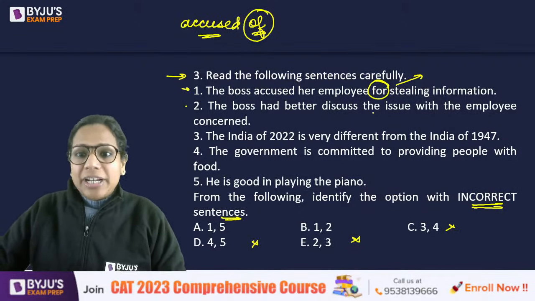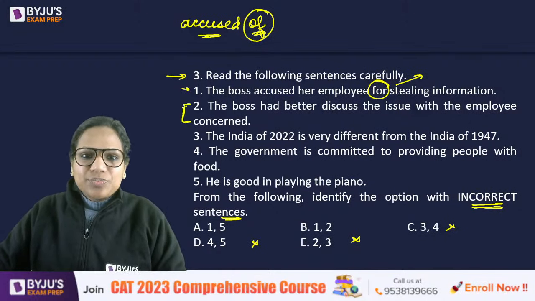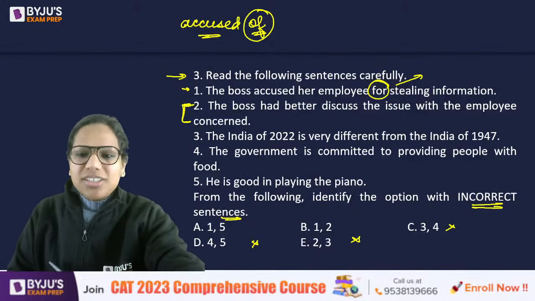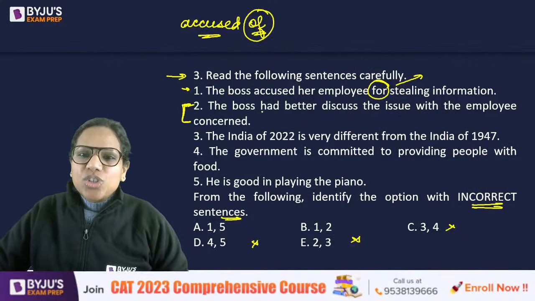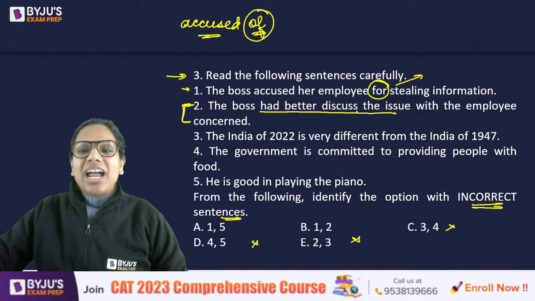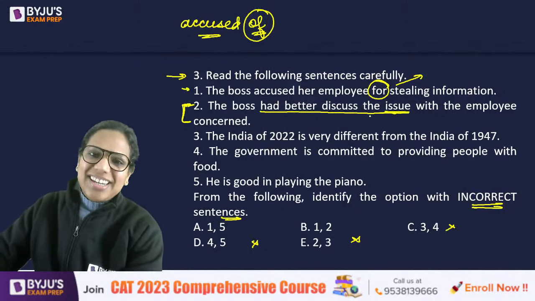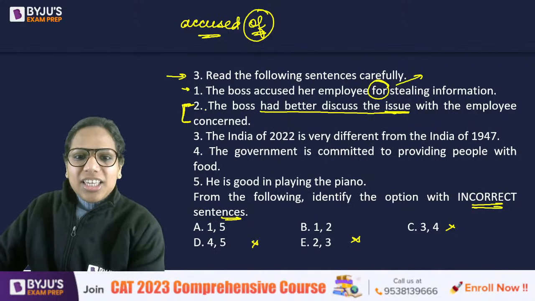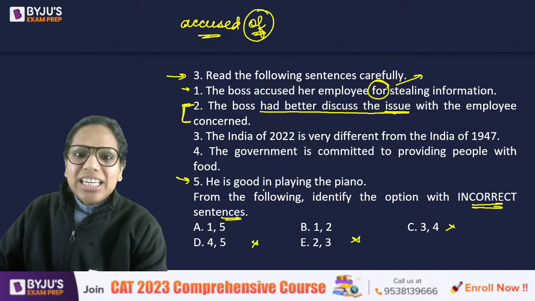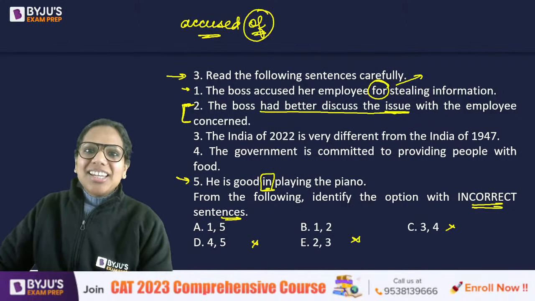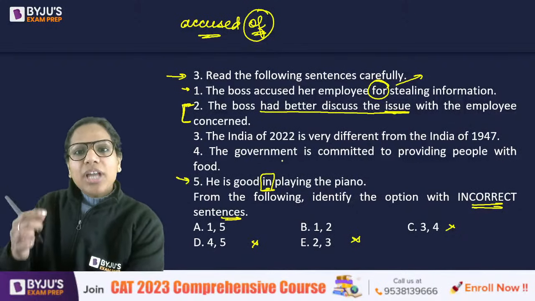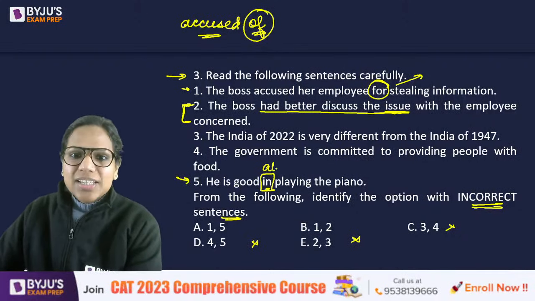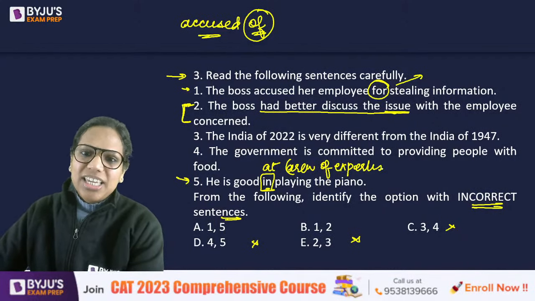Okay, the boss had better discuss the issue with the employee concerned. Some of you may have got confused here. Did you? You may have. Why? Because this structure seems very awkward. Had better discuss the issue, right? Now, if you look at 5, he is good in playing the piano. This is something that is wrong. Okay, it's a glaring error. You're always good at some area of expertise, and good in a language. Good in a language.